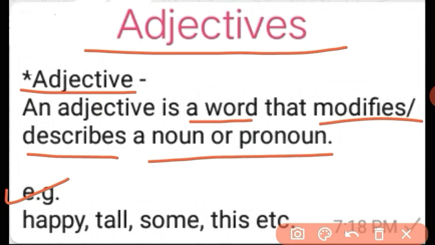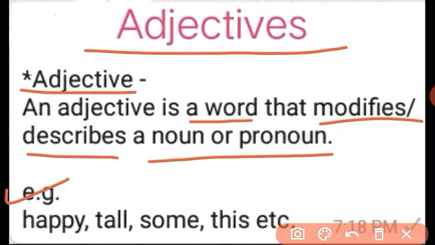If I say Ramesh is a tall boy, in this sentence there are two nouns. The first one is Ramesh and the second one is boy. If you think of both nouns, one of them is modified. So how will you find it out?